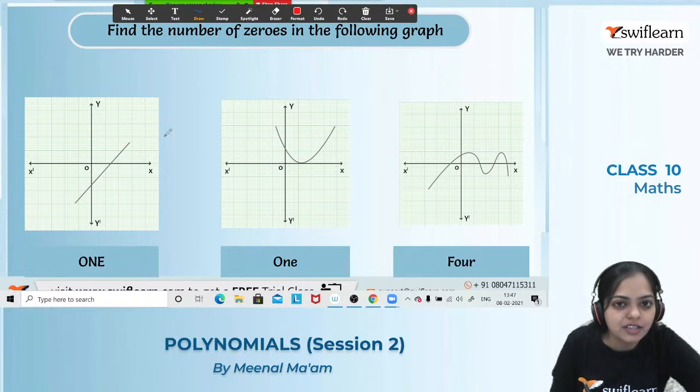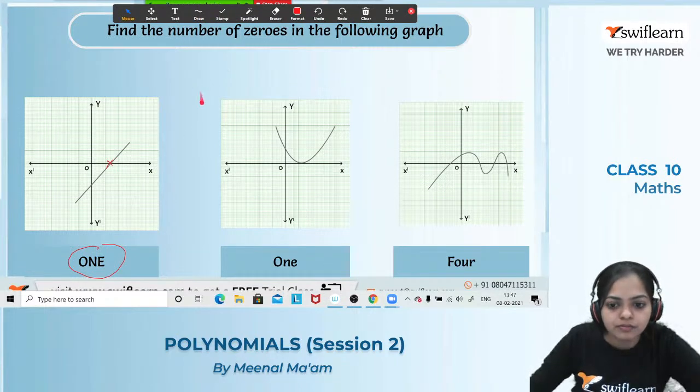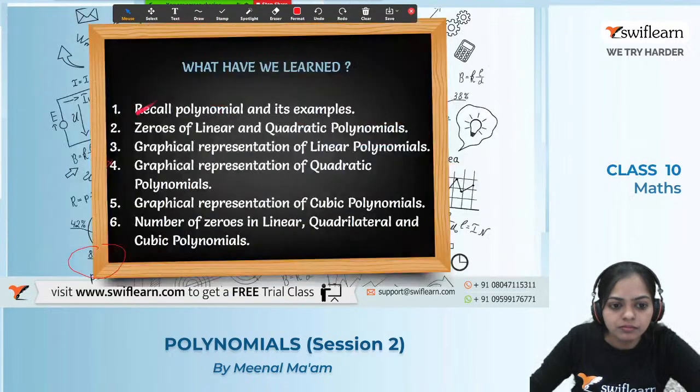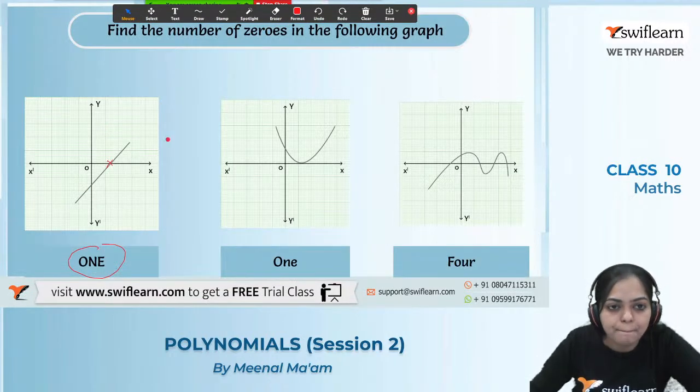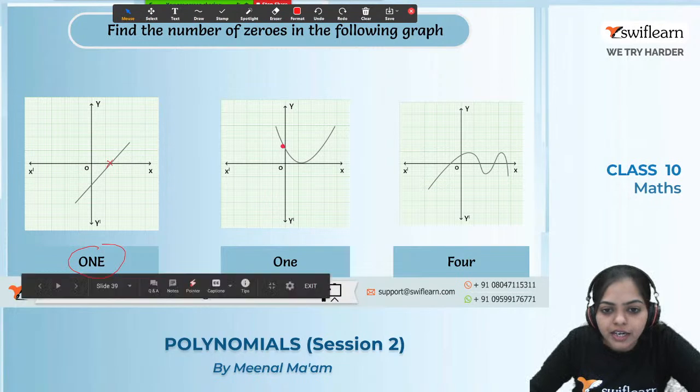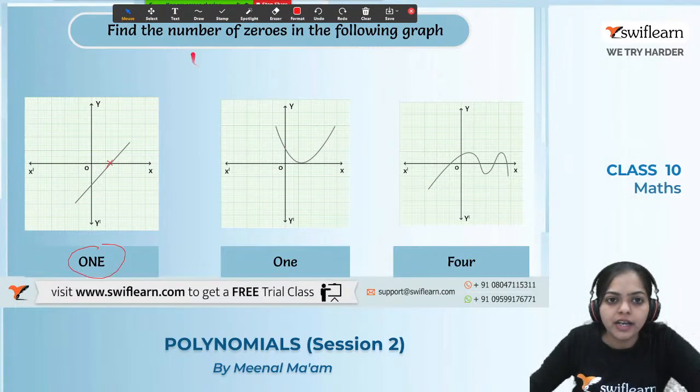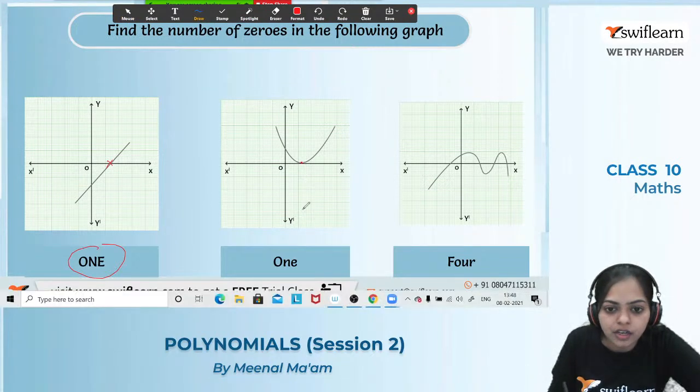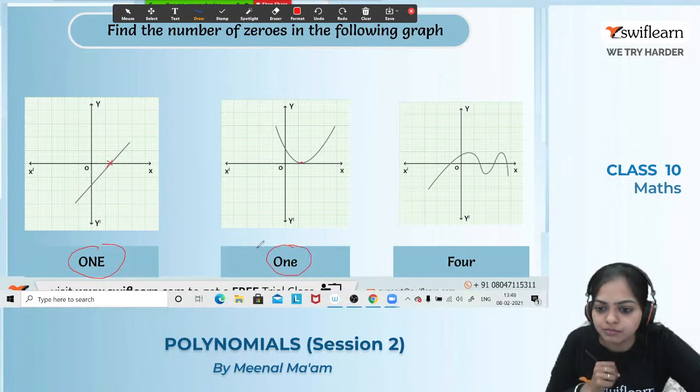Here the graph is given, and it intersects the x-axis at how many points? At only one point. And that's why how many zeros? Only 1 zero. Okay. Now let's have a look at the next one. Yes, just a minute everyone. Next question: it intersects the x-axis at how many points? At only one point. And that's why how many zeros are there? If it intersects the x-axis at one point, then only 1 zero. Got it?